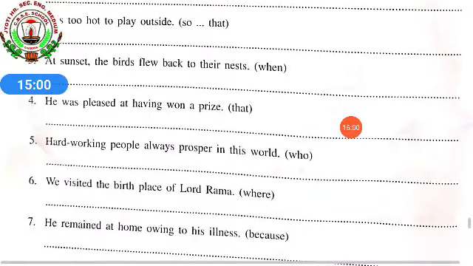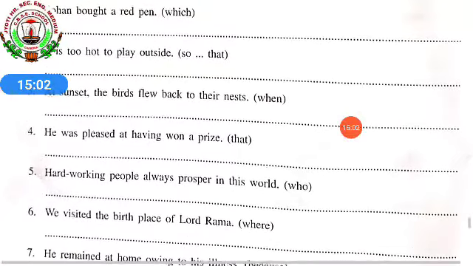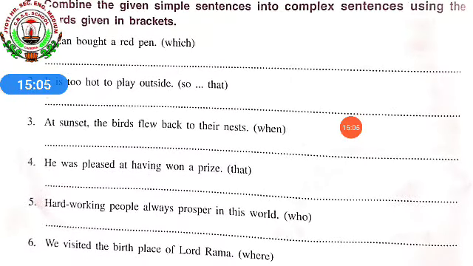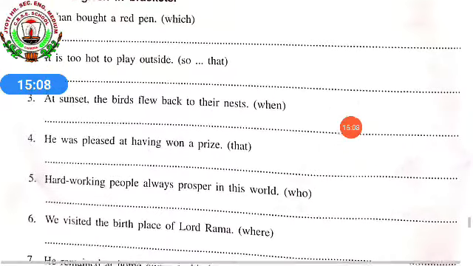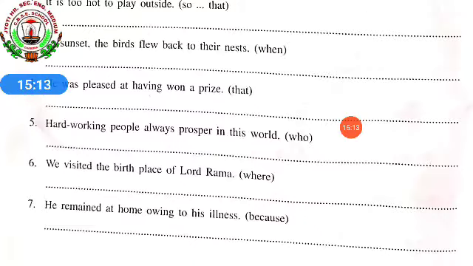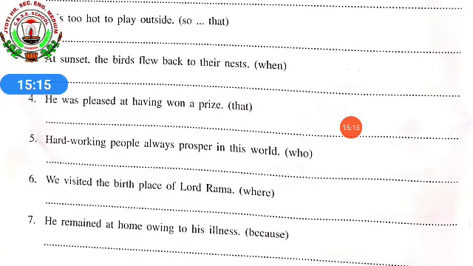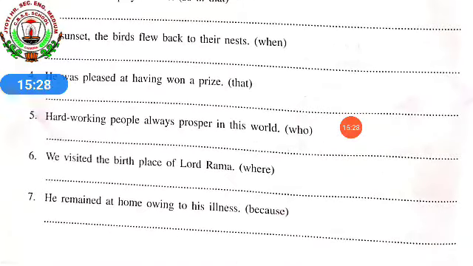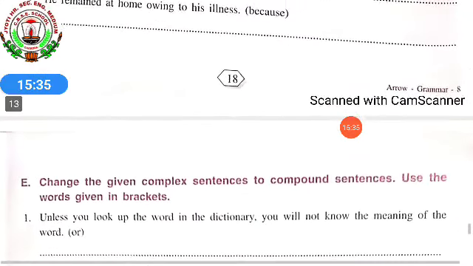the third, fourth, fifth, sixth and seventh questions. If you people have any doubts while solving, you can ask me through WhatsApp messages. Okay? And after solving, if you think it's correct or wrong, when you get the notes, at that time you can check. But if you are not able to make the answer by yourself, then you can ask me through WhatsApp. This we have done in class 7th also. I hope you all remember what I have taught you. Okay? Now, E.